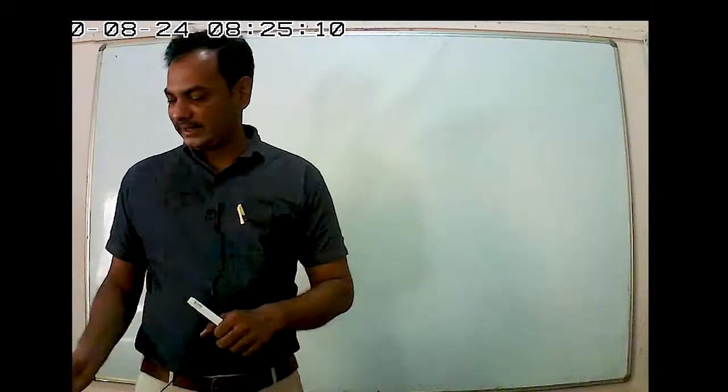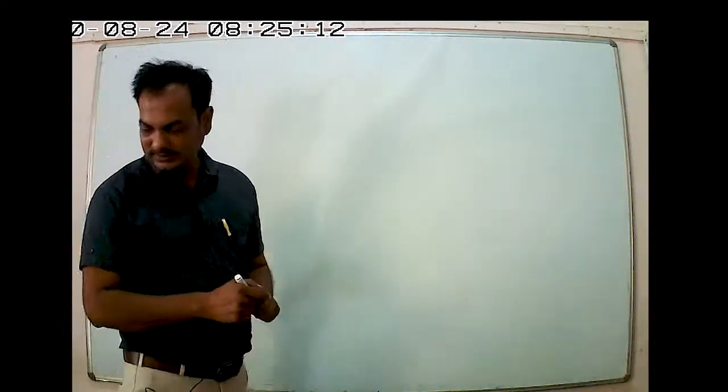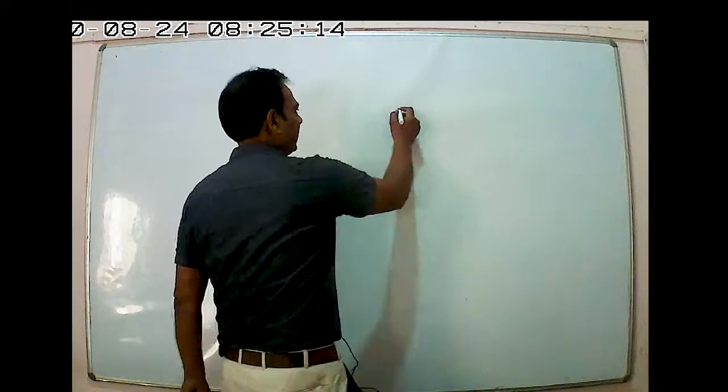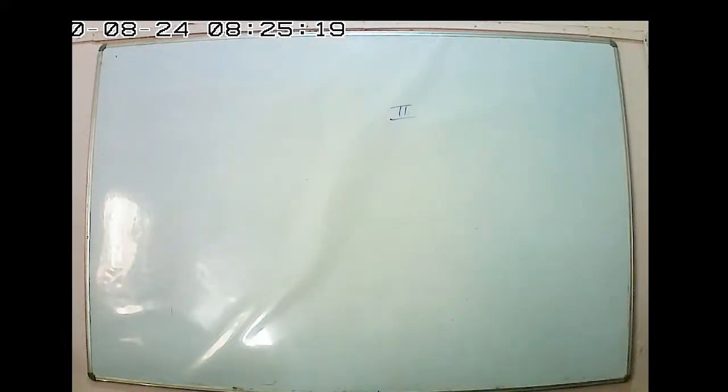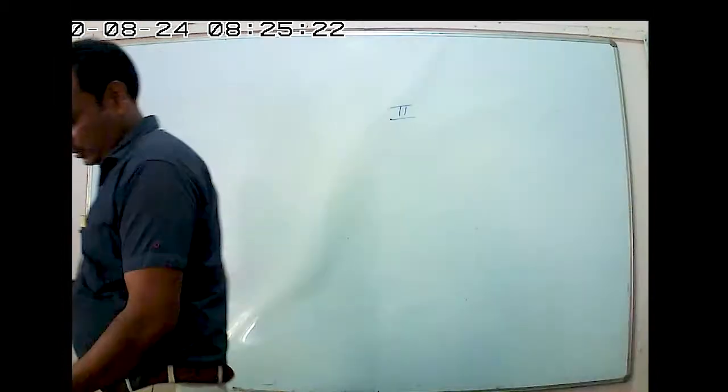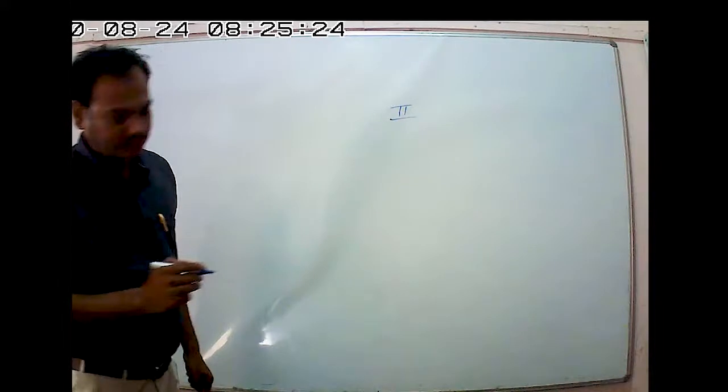Okay, now we will continue. Next. Now the second part. Question number 6, second part. Here also 2 lines are given.